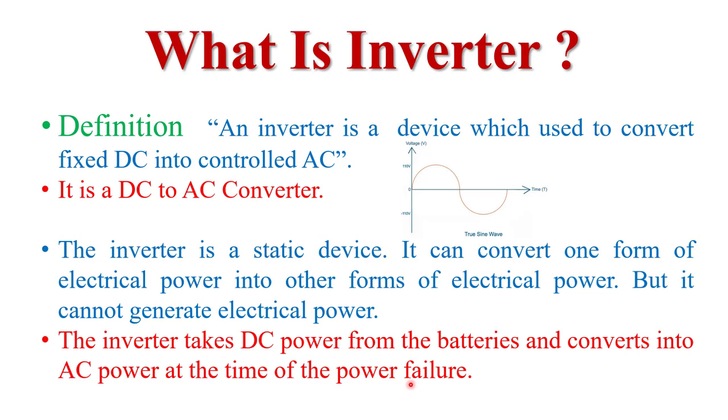So if we want to operate that equipment at the time of power failure, what do we do? We use inverters. So inverter takes DC power from batteries and converts into AC power and operates all the AC equipments just like TV, fridge, washing machine, etc. This is the simple example of the inverter.